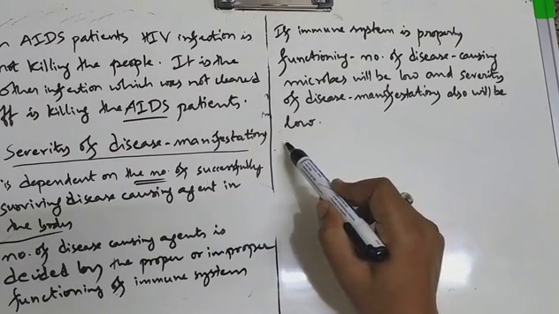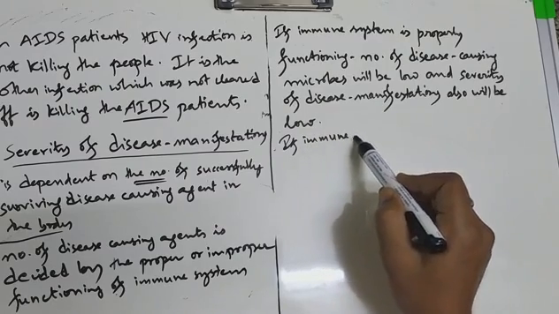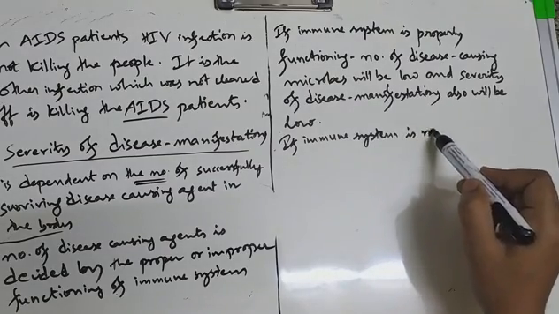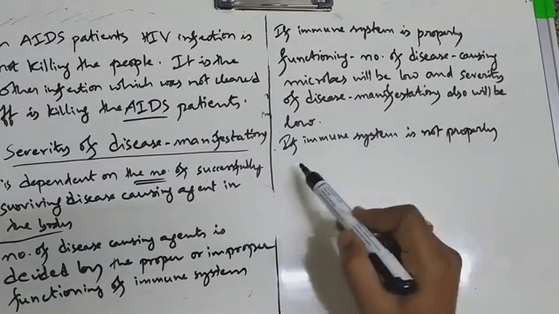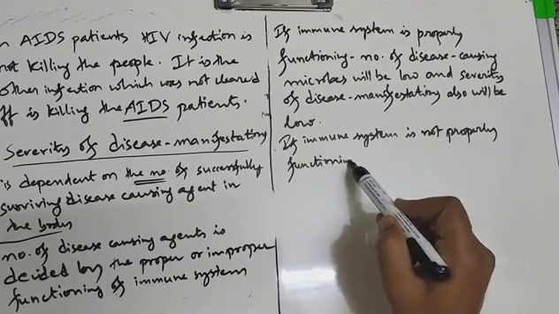If the immune system is not properly functioning, then what will happen?